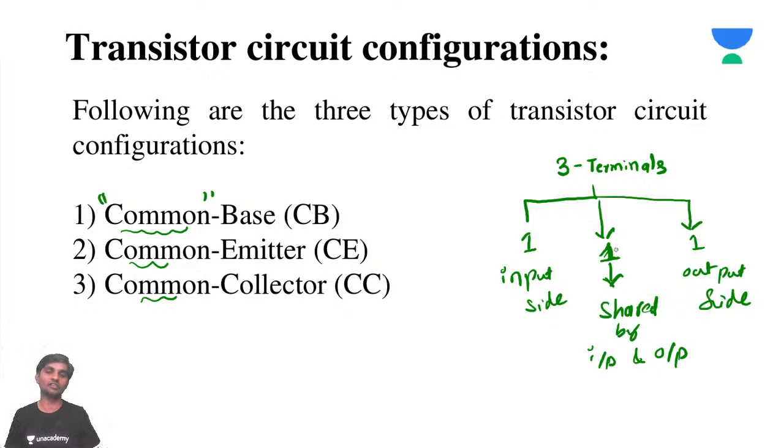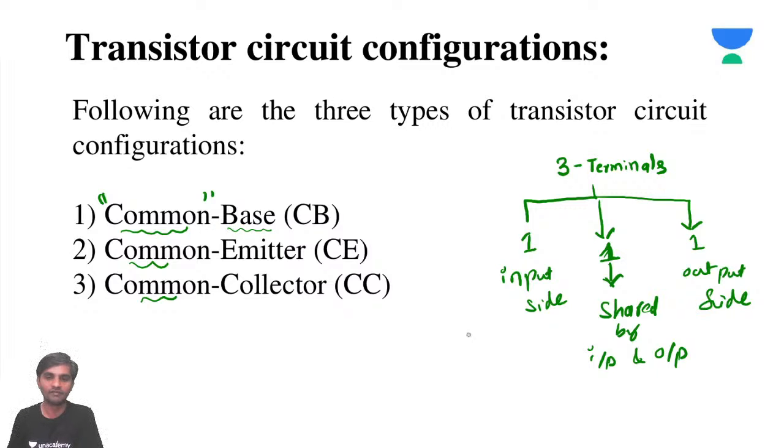Similarly, here also it's the same thing. For one combination, the base is common. For one combination, the emitter is common. For another combination, the collector is common. This is a simple funda which we will do.